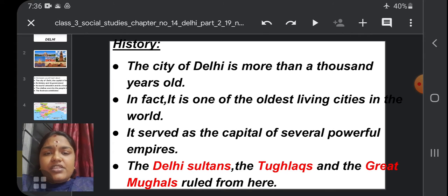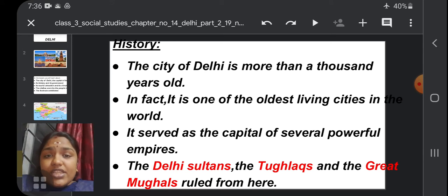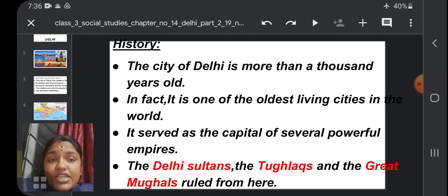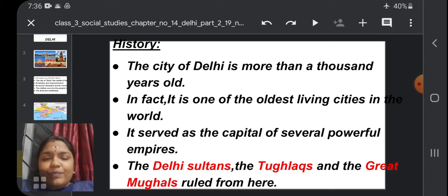So it's very precious, is it? The second thing is, in fact, it is one of the oldest living cities in the world.